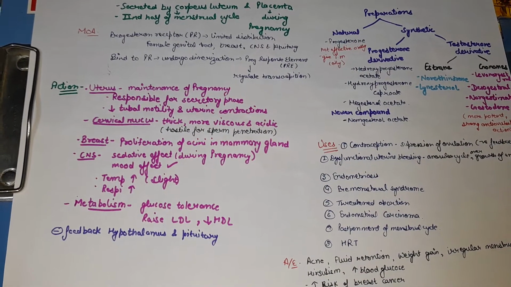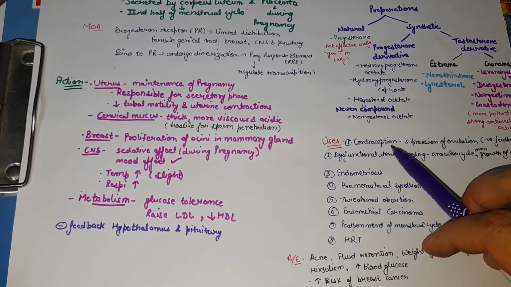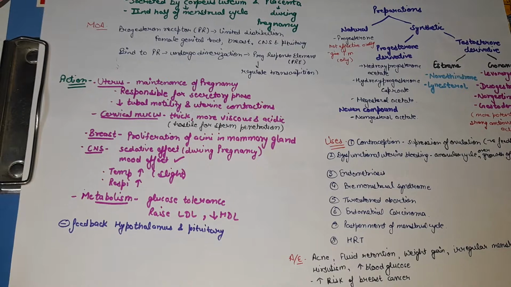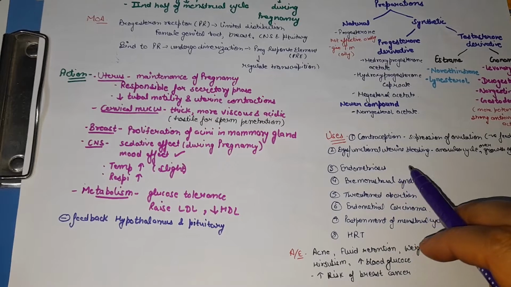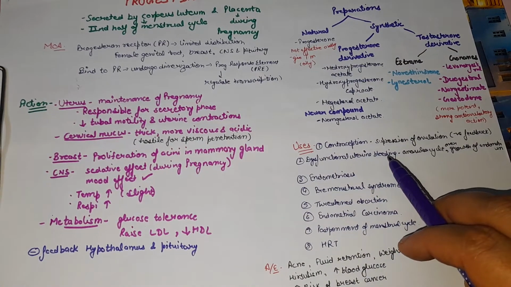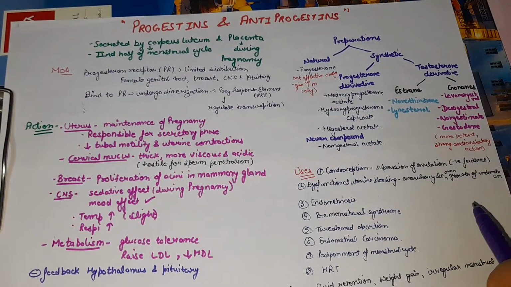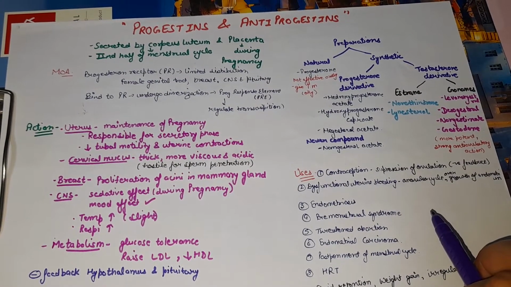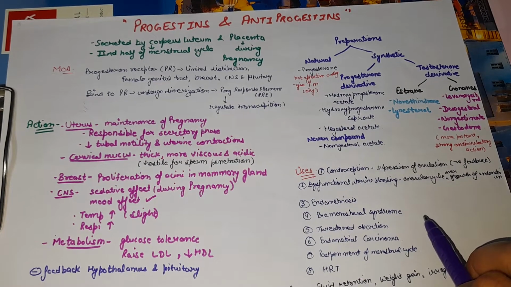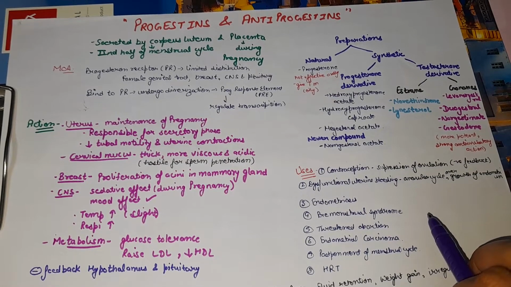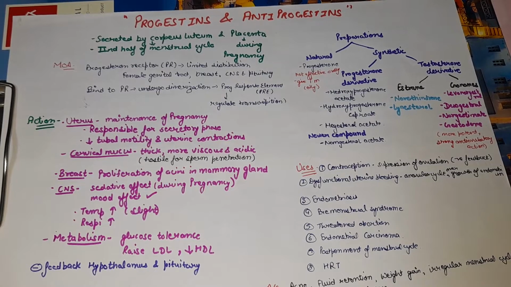So what are the uses of progesterone? They are used in contraception, as they suppress ovulation because they have a negative feedback mechanism on the hypothalamus and anterior pituitary. They are also used in the treatment of dysfunctional uterine bleeding. Dysfunctional uterine bleeding occurs due to an anovular cycle and overgrowth of the endometrium. So with oral progestin, a high initial dose is used to arrest the bleeding, after which a maintenance dose is given for 20 days. The withdrawal bleeding occurs 2 to 5 days after stoppage of the therapy, and the cyclic treatment can be continued for 3 to 6 months.